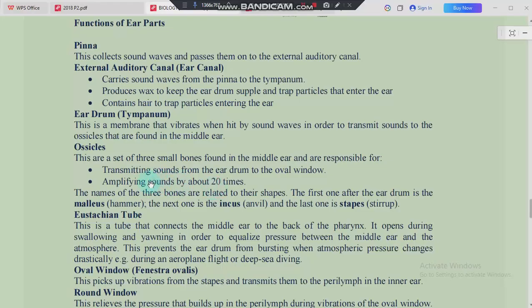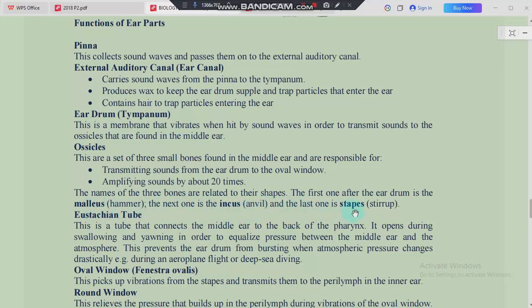We said these ear ossicles have three bones. The one that comes immediately after the eardrum is what we call the hammer, or the malleus. Then the next one is the incus, also known as the anvil.